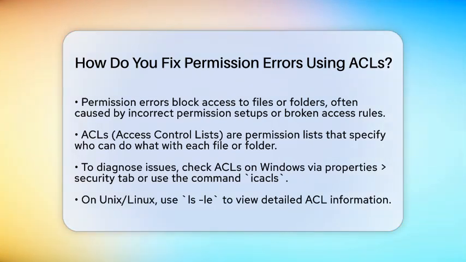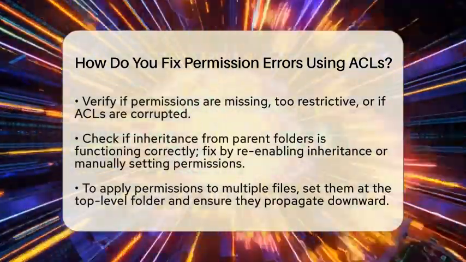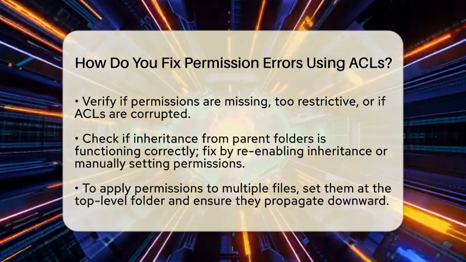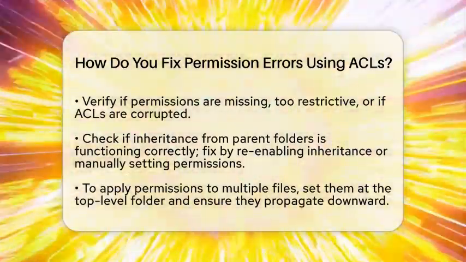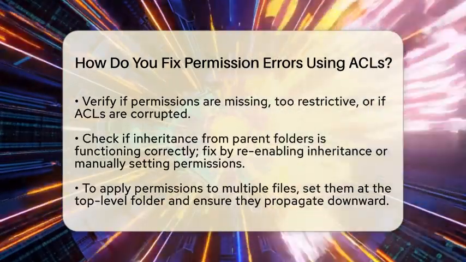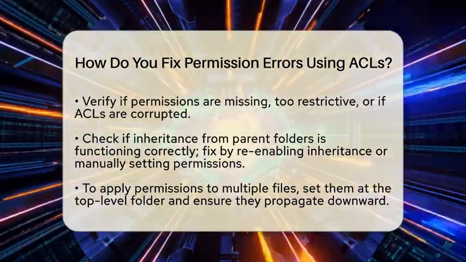On Windows, you can click the file or folder, choose Properties, and then go to the Security tab to see permissions. Or you can use a command line tool called ACLs. On Unix or Linux systems, the command ls shows ACL details. This step helps you find out if permissions are missing, too strict, or if the ACLs are corrupted.